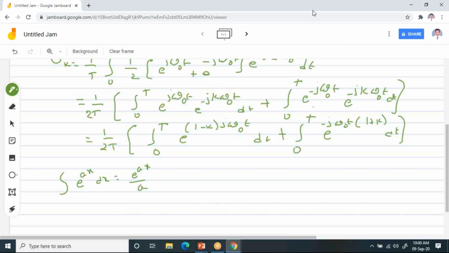Am I right or not? Please post it in the chat box. Say yes or no. The integral of e power ax dx, you can write it as e power ax by a, or not? Yes, good. Manasa, Sri Lakshmi, good.